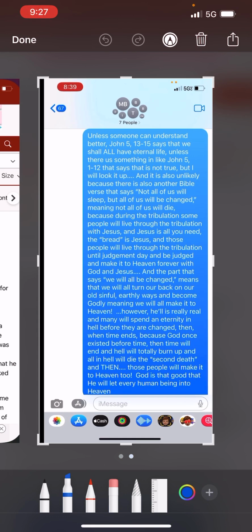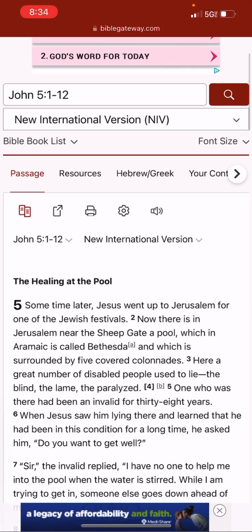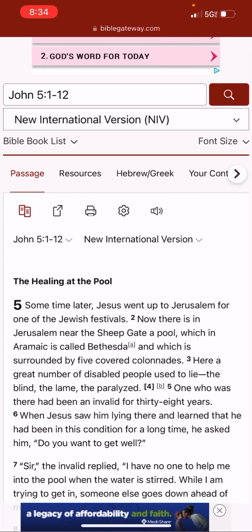This is me, age 46, with my 32-year-old wife, Danica, with our kids, and then it came out. Oh, this is a Bible quote I sent to everybody. This says all of us will be changed, meaning all of us will make it to heaven for eternity. That's a beautiful thing all about God and Jesus. I sent it to everyone. This is why all of us will get into heaven.